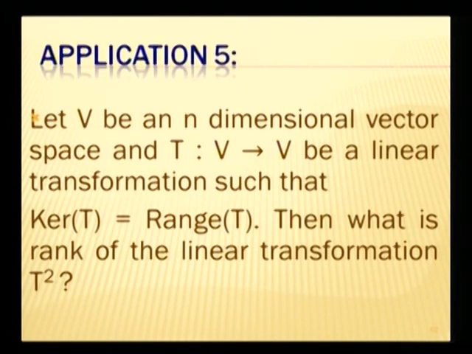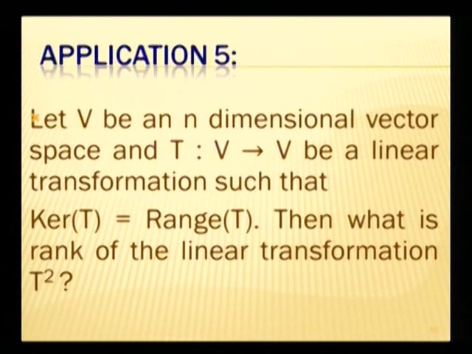Next application we take. For that we are considering a finite dimensional vector space V, and T is a linear transformation from V to V with the assumption that the dimension of the vector space is n. This particular transformation has a special property, that the kernel, which is a subspace of the domain space, and the range, which is a subspace of the codomain space, are the same.